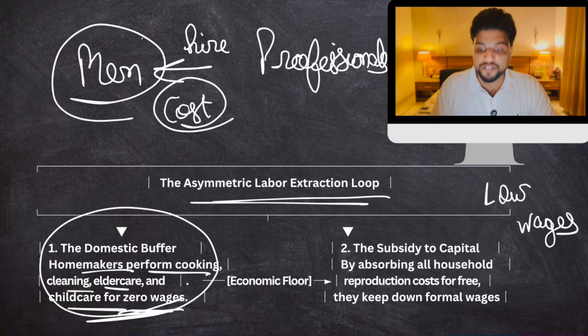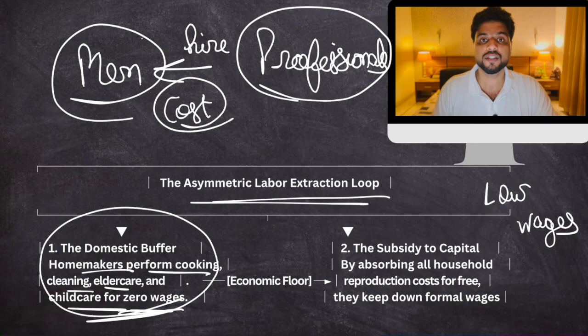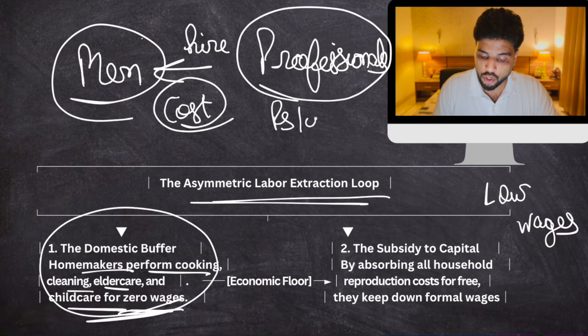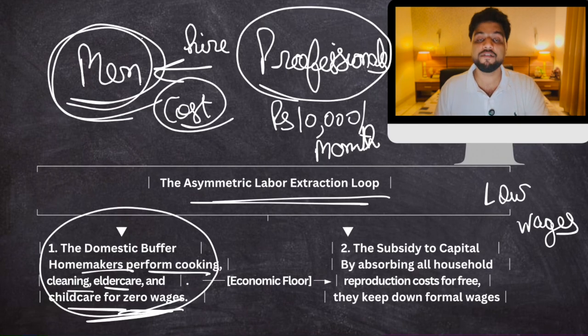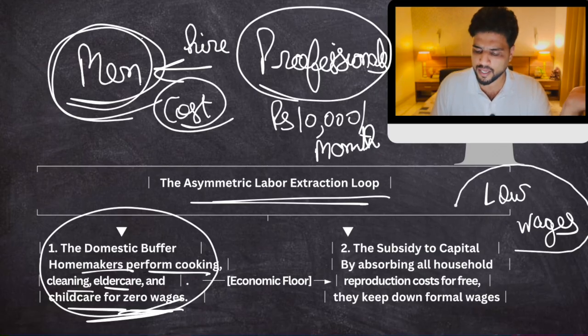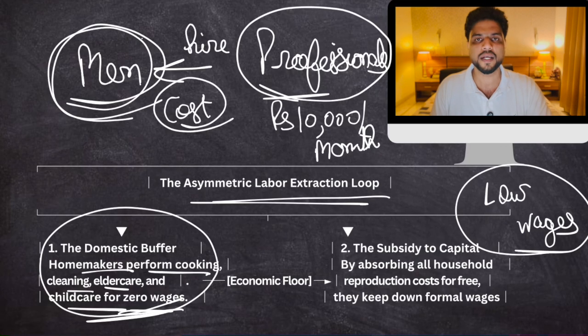Okay? If they had to hire these professionals, suppose these professionals cost around 10,000 per month. Let's suppose these men would demand wages which are at least more than 10,000. But now they are ready to work at 8,000 also because they don't have to spend this much money. So this is also a way through which companies keep wage cost low.